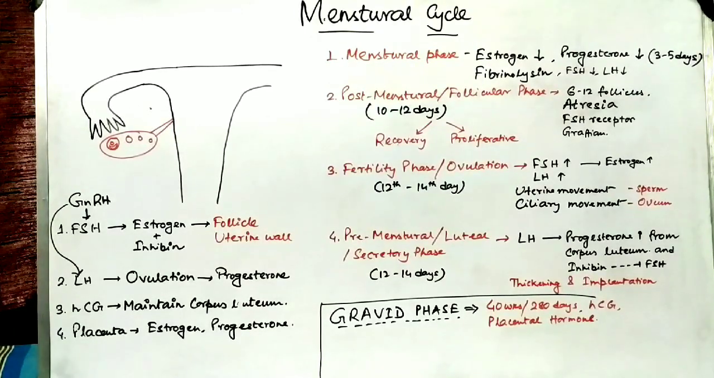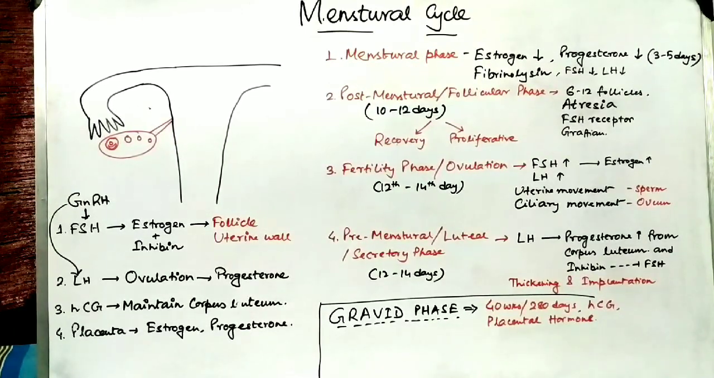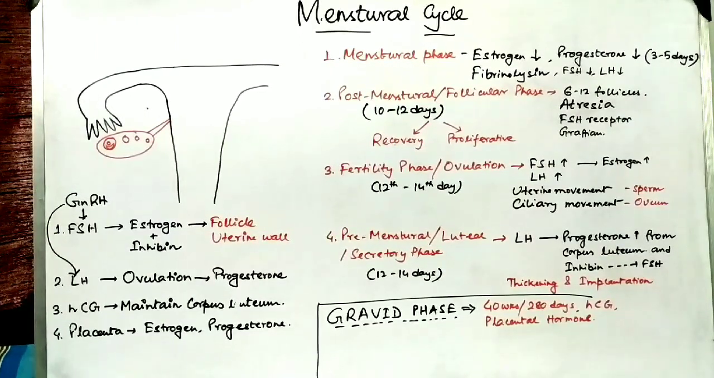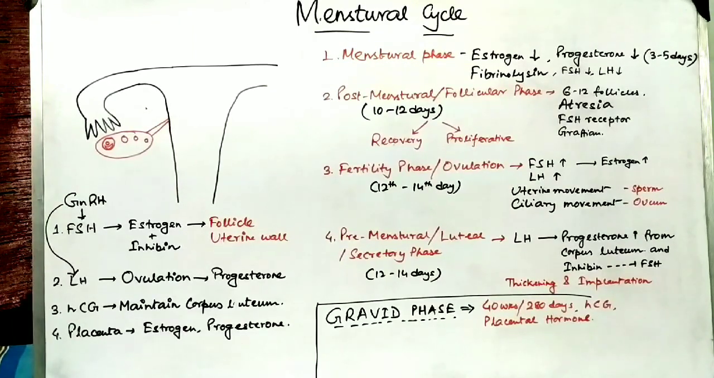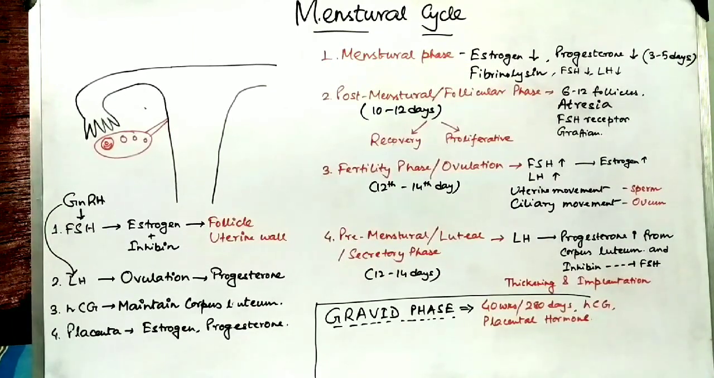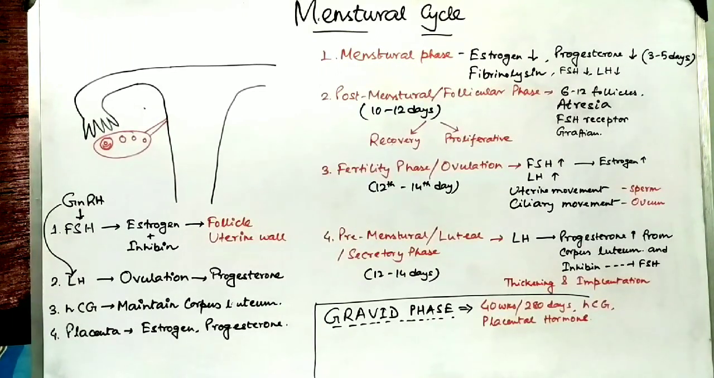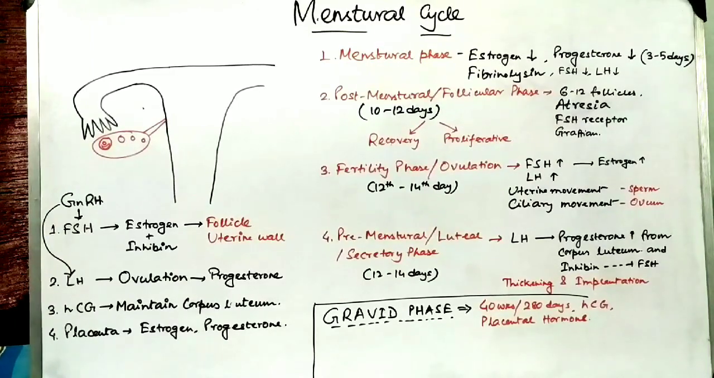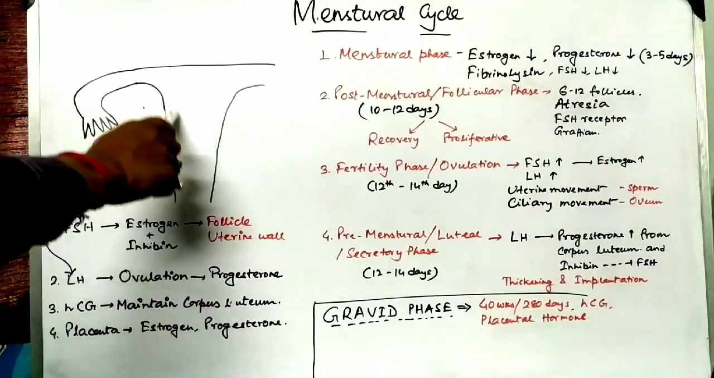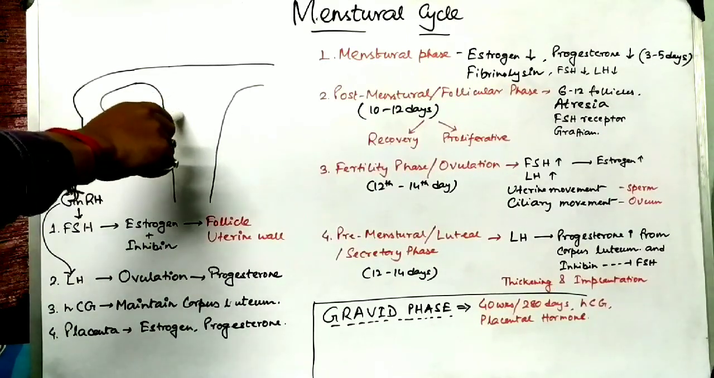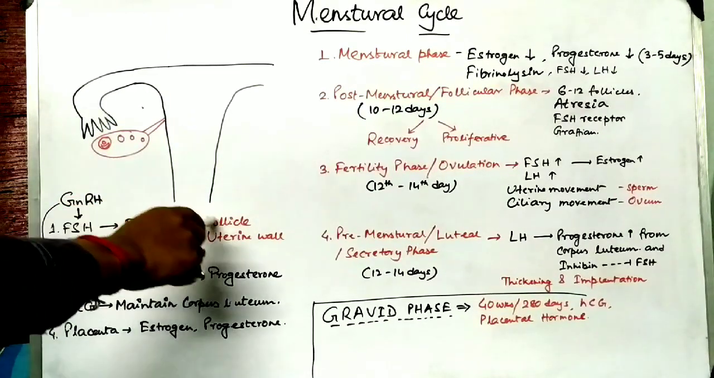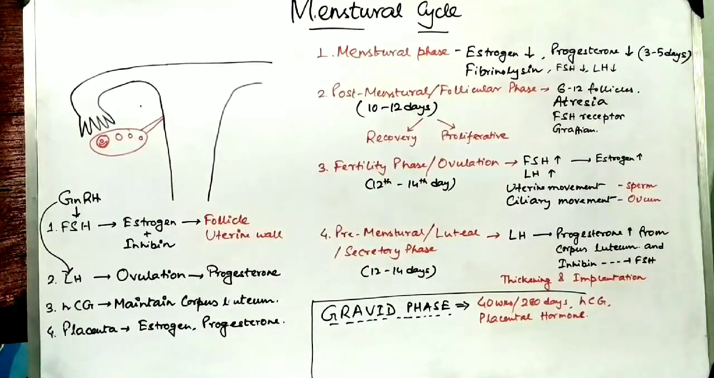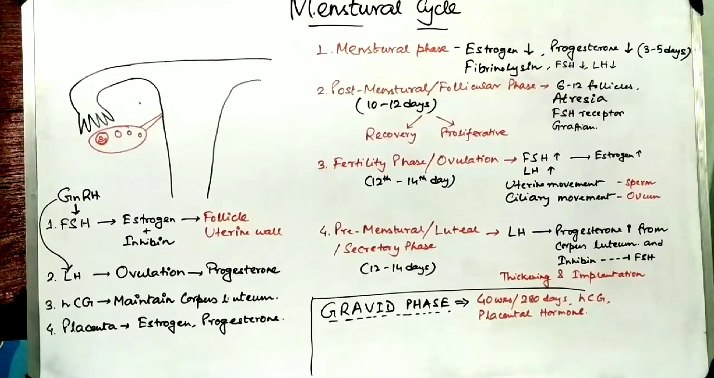Now we will look in detail at the first phase of the menstrual cycle, which is the menstrual phase. The menstrual phase mostly remains for 3 to 5 days, and it is the desquamation of the endometrial wall. The endometrium is the inner layer of the uterus, which desquamates or comes out through the external genitalia of females, and this phase is known as the menstrual phase.